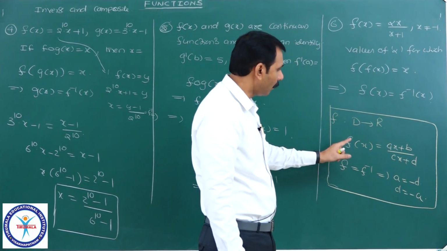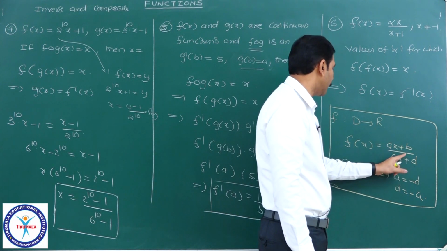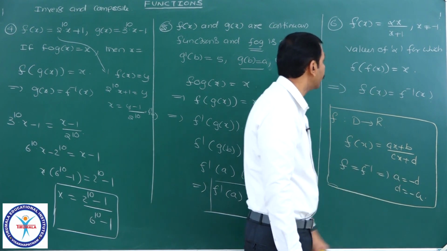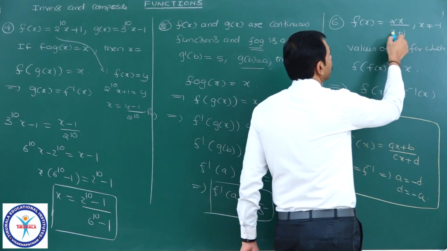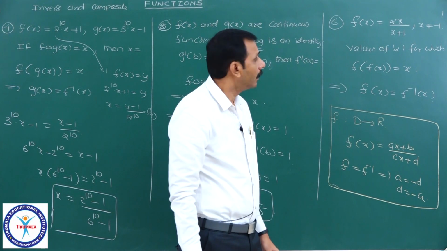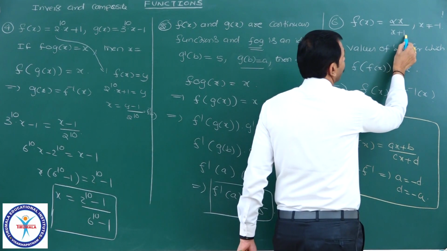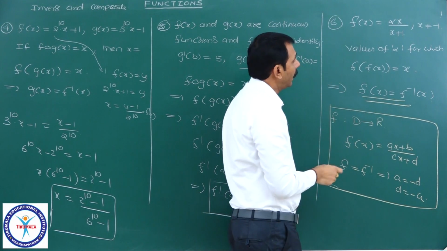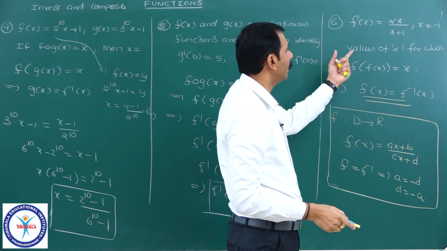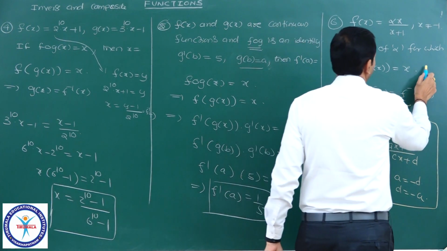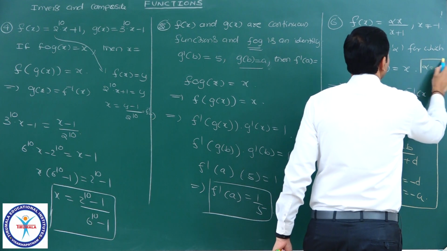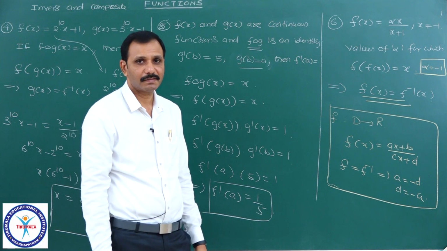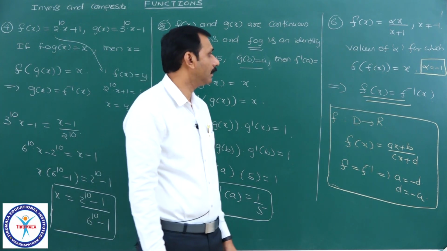Therefore, if you observe that ax plus b by cx plus d is of this form, meaning f equal to f inverse, then d equal to minus a. Here it is of the form ax plus b by cx plus d, so it is self-inverse. Self-inverse means d is equal to minus a, so what is the value of alpha I can write? Alpha equal to minus 1. That's all. Compare these. If you remember that, over. Hope you understood this one.